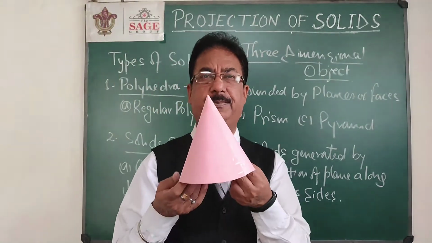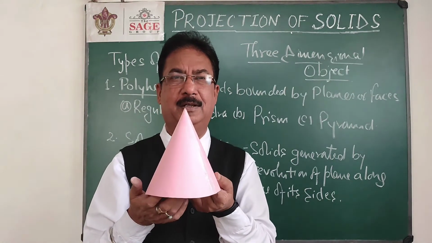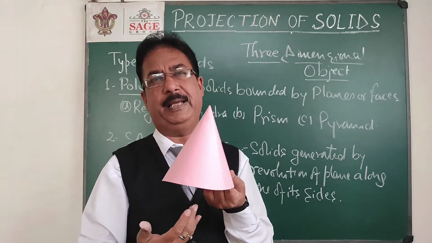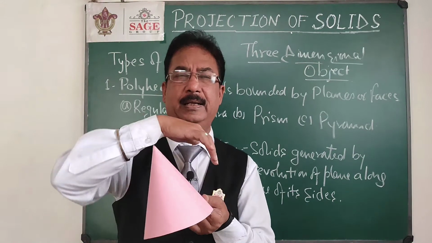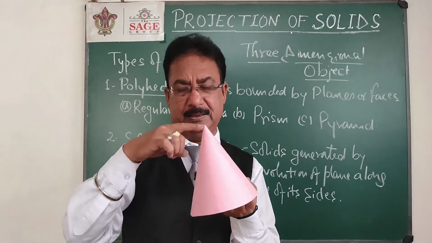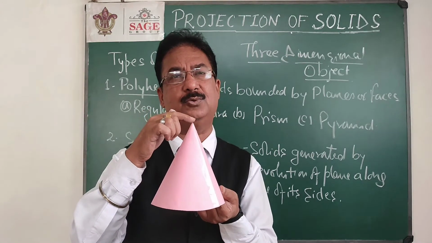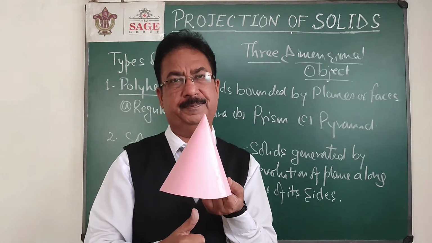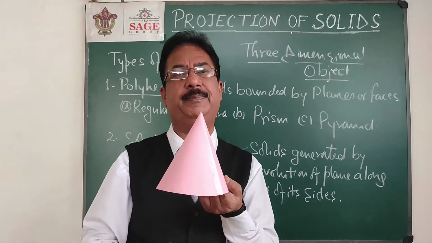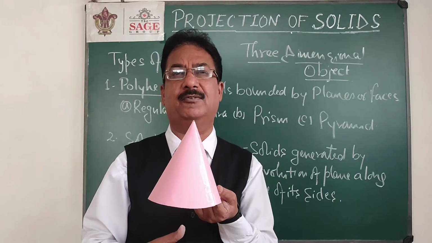So this is the shape of a cone, like the softy cone or birthday cap. It has one circular base and a curved surface. This point will again be known as the apex. These lines are known as generators. The axis will again be the line passing through the apex and the center of the base. When that axis is perpendicular to the base, that is known as a right circular cone.